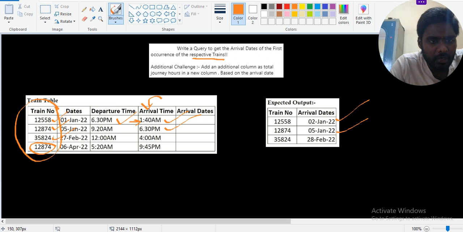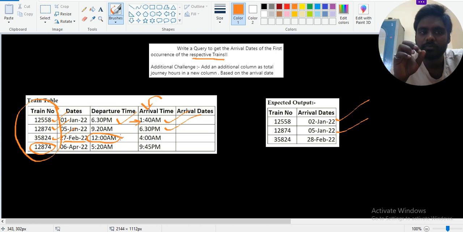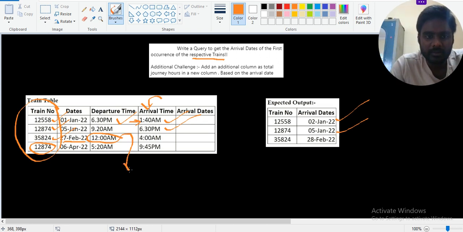And for 35824, a small doubt will be there. The doubt is this one is 2022. Here we can consider it as 27th of February 2022, 12 a.m. Snowflake will treat it so.